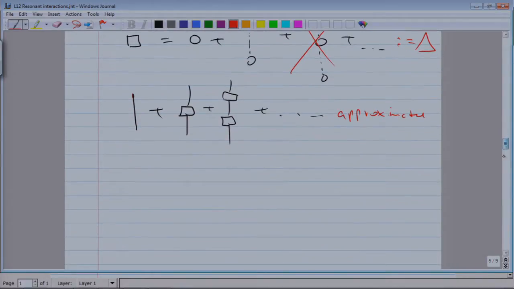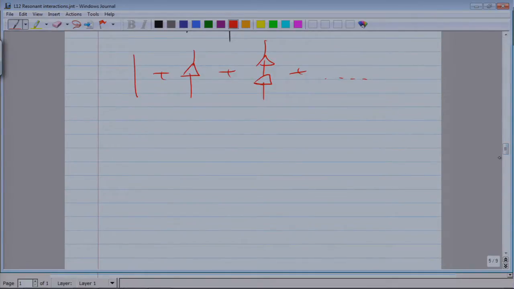This would be the exact result after the resummation we have done. And an approximate result is now that the squares are replaced by triangles. So that's pretty neat, but the importance comes now when I pull things together.